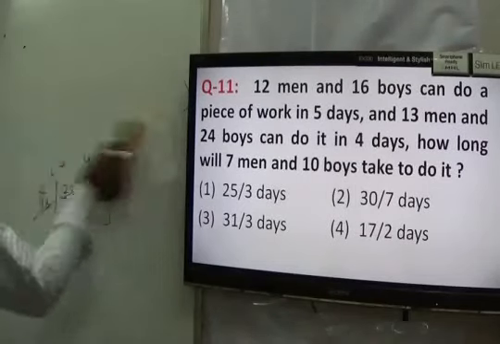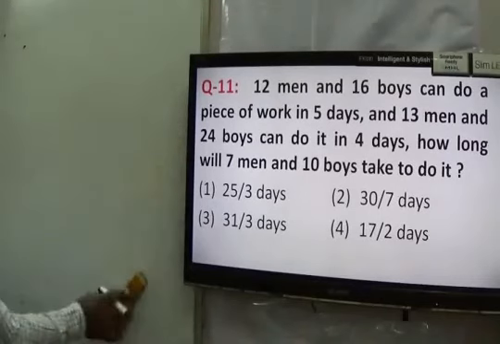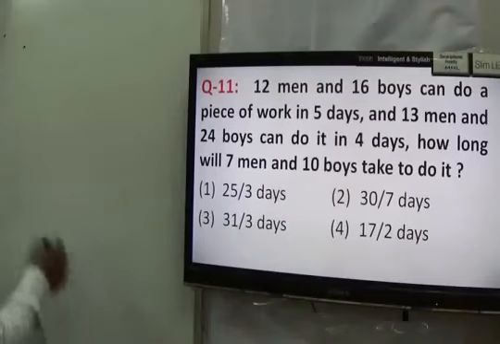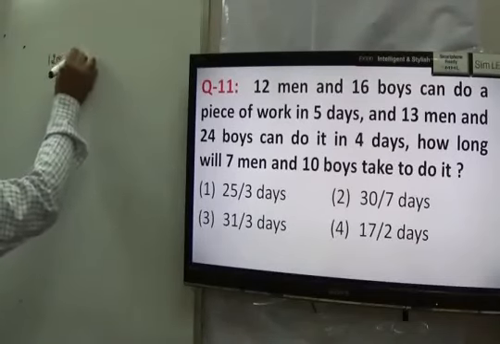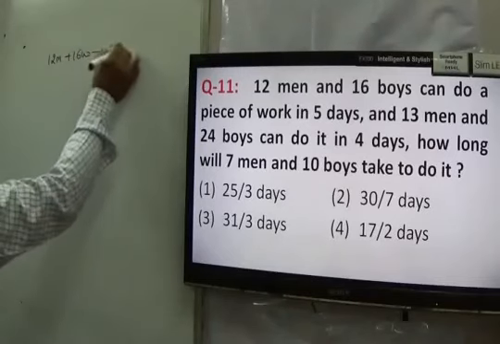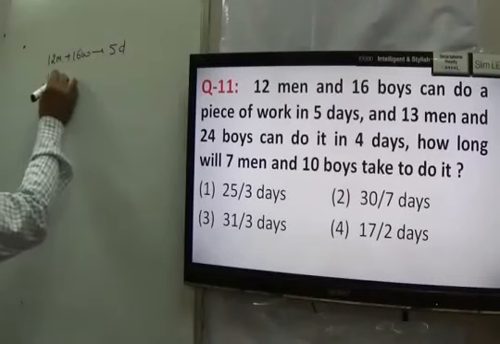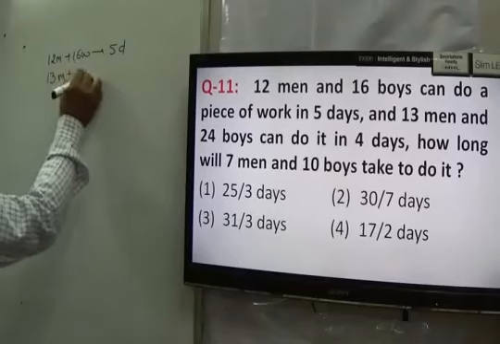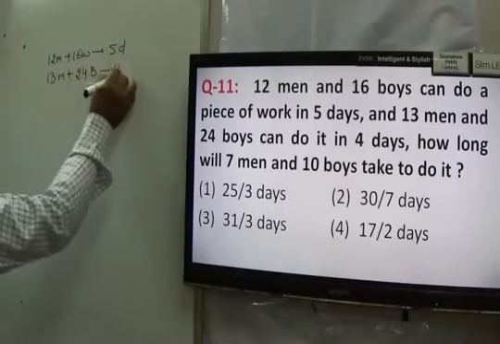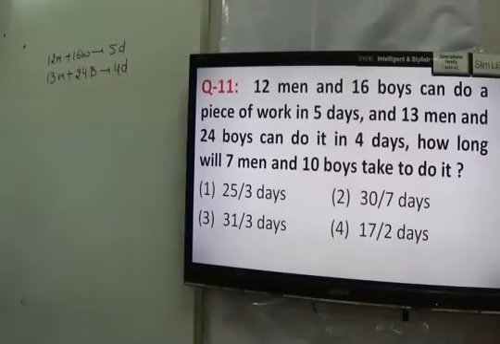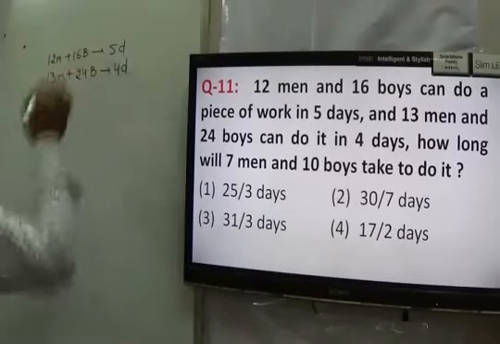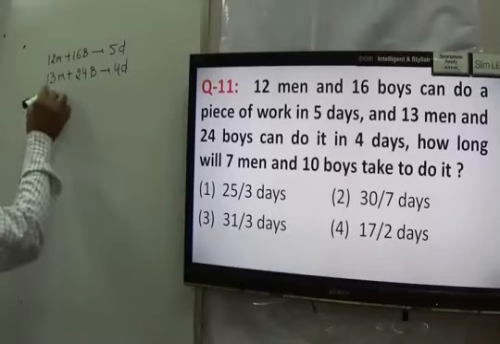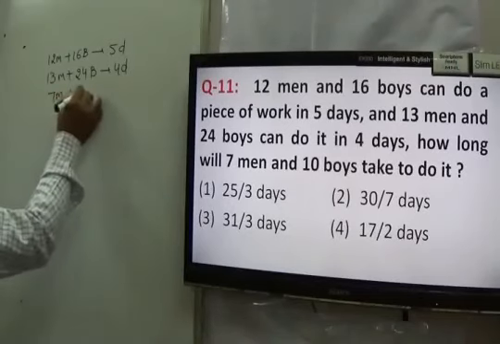Next you have statement number 11. What does it say? It states that 12 men and 16 women can do a piece of work in 5 days. That's the same question earlier we have done. 12 men and 16 women, they can do a piece of work in 5 days. 13 men and 24 boys, they can do the work in 4 days. We have to find out how much time will be taken. Sorry, it's boys. How much time would be taken by 7 men and 10 boys to do the work?